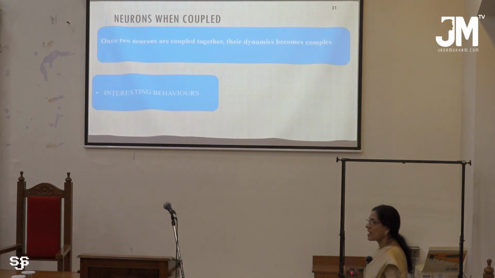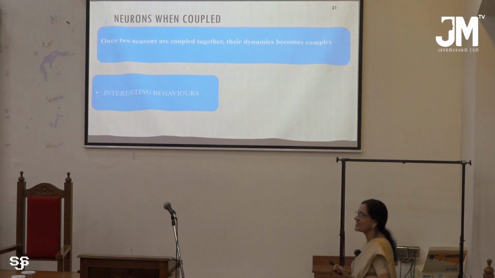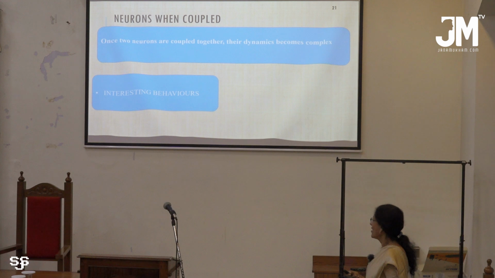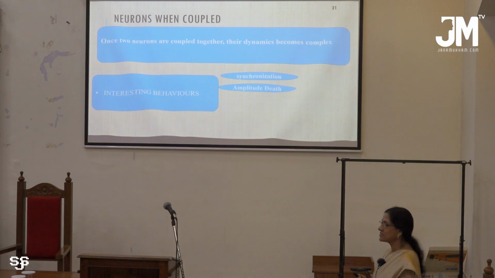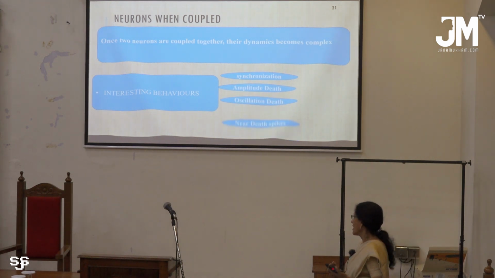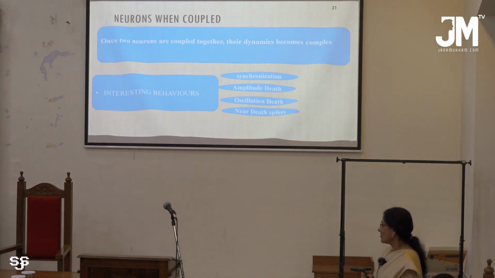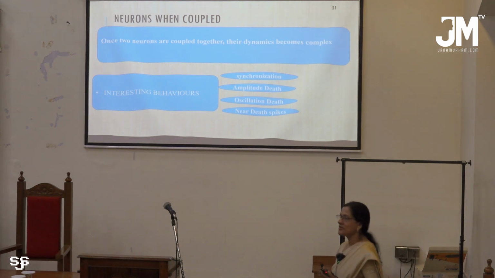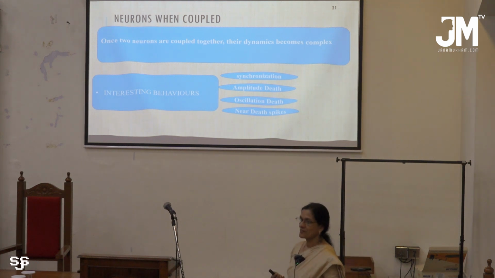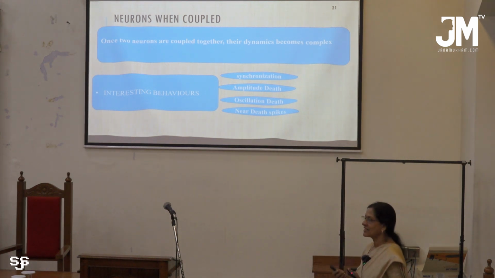Now, when neurons are coupled, their dynamics is entirely different from the behavior of a single neuron. When they are coupled, there may be synchronization, amplitude death, and also oscillation death, and near-death spikes may also arise. Another interesting part is that a neuron which is non-chaotic may change into chaotic when put into a network.